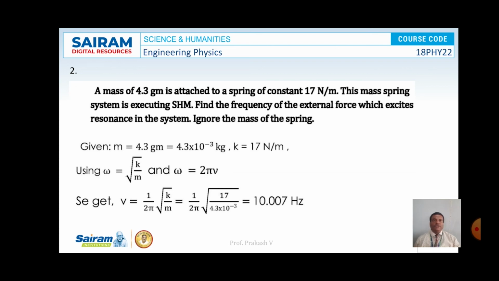So here we have to simplify the equations. Omega is equal to square root of k by m and omega is equal to 2 pi mu, and simplifying, mu is equal to 1 by 2 pi into square root of k by m. Substitute the value of k and m, and on simplification the value of mu is 10 hertz, or 10.007 hertz. So this is the solution for the given problem.